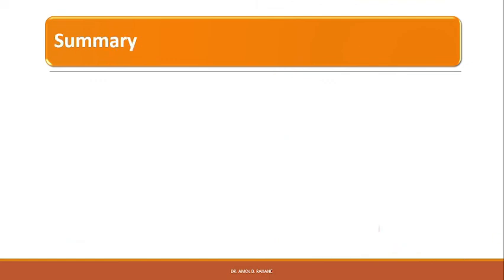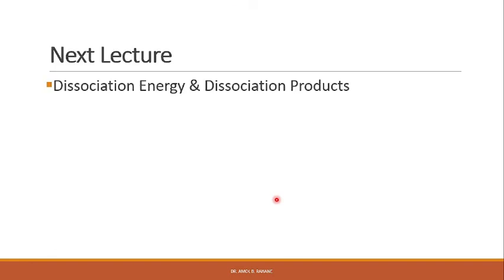So in summary, we have studied the Franck-Condon principle and how the intensity of these electronic vibrational transitions is different for different transitions. In the next lecture, we will study the dissociation energy and dissociation products.